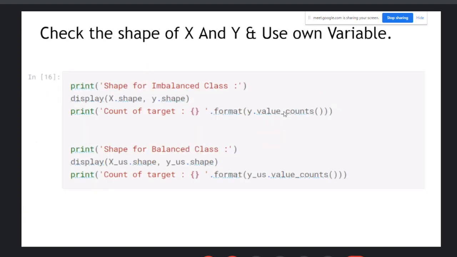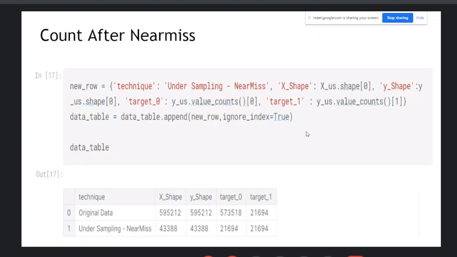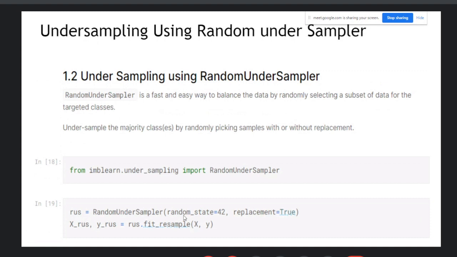Now check the shape of X and Y, you can use your own variables. Now check the result here after NearMiss. That is the original data and the undersampling methods. Undersampling methods reduce too much data here. You can check, 21694, 21694, and here that is 59212. It means you lost too much data using undersampling. So don't use undersampling.